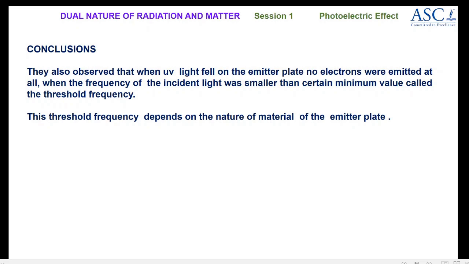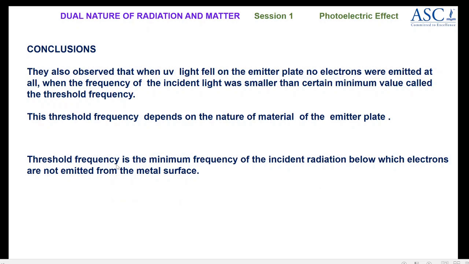This minimum frequency is called threshold frequency, and it depends on the nature of the material of the emitter plate. So this definition is important. Threshold frequency is the minimum frequency of the incident radiation below which electrons are not emitted from the metal surface.